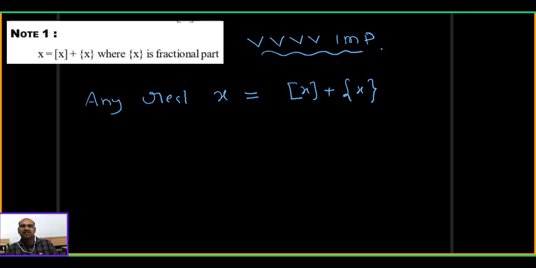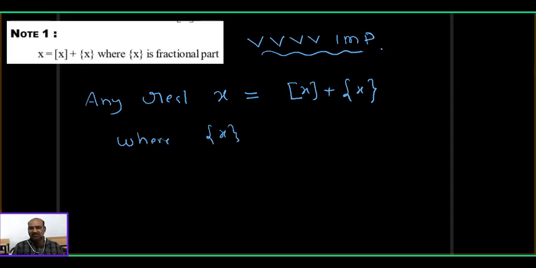Any x can be written in this form, provided this, which is called the fractional part of x, should be positive, Nana.